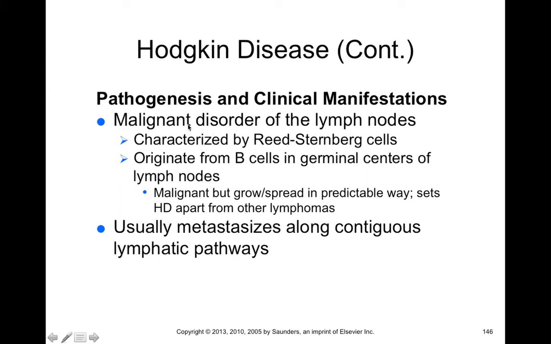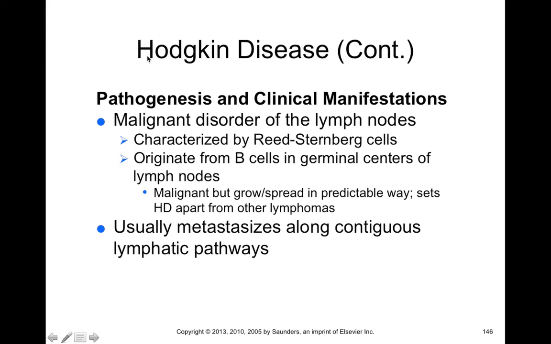Now, what we find here is that Hodgkin's disease is characterized as a malignancy of B cells that accumulate in lymph nodes. It's specifically characterizable by the presence of what we call Reed-Sternberg cells, and these are identifiable based on their appearance and genotype. Now, it's malignant, but the growth and spread is in a predictable way. In that way, it's more treatable because you can know where it's going to spread next.